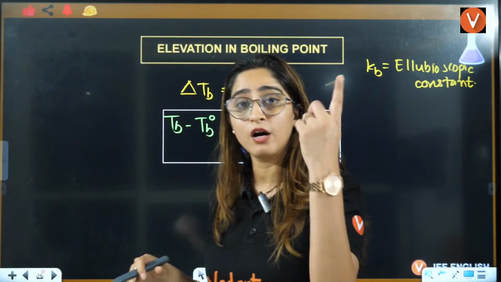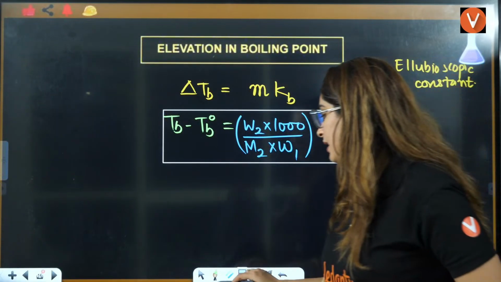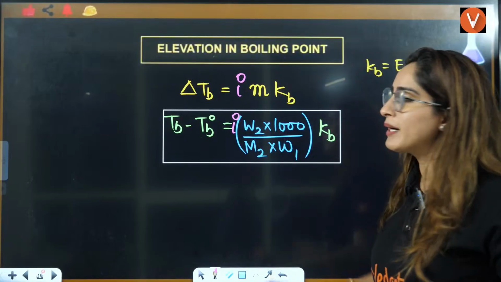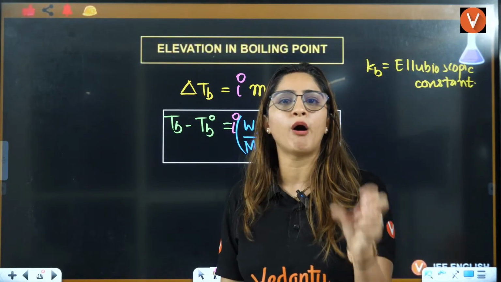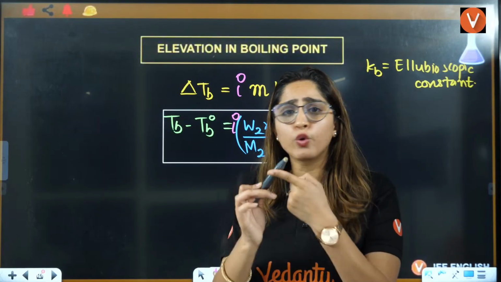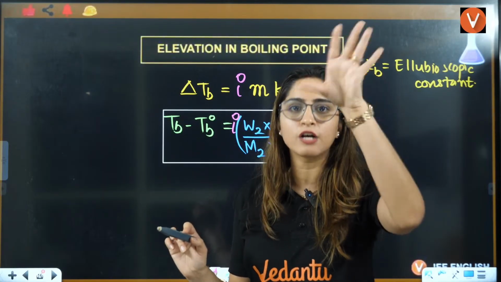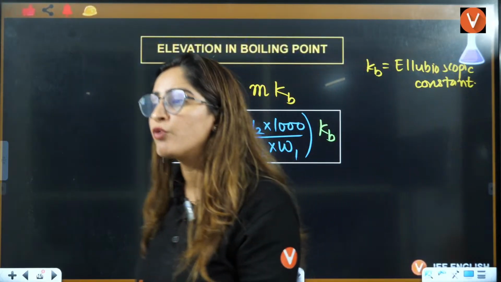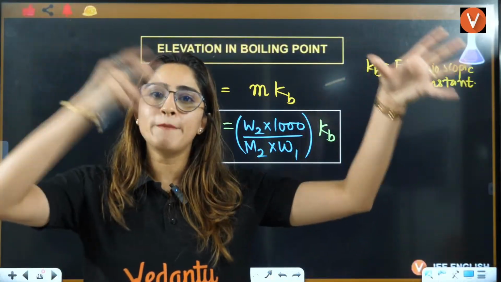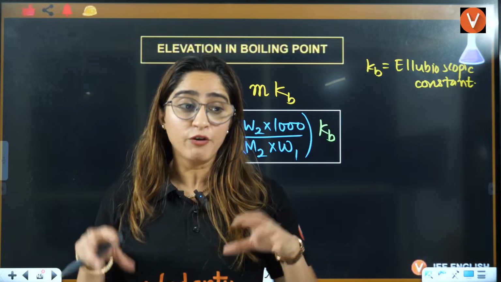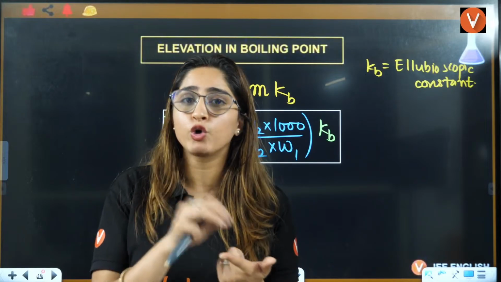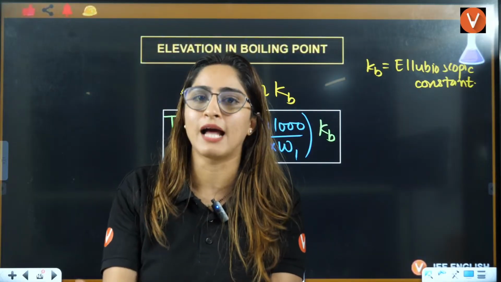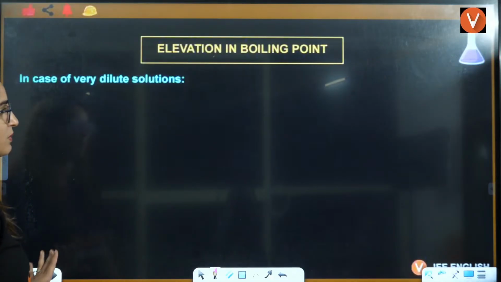Now one more thing that is important here. The Van 't Hoff factor that I'll tell you, that we will apply here, right? But right now in today's lecture, we are only talking about non-electrolytes like glucose, urea. That's why I am ignoring the Van 't Hoff factor, because for any non-electrolyte, Van 't Hoff factor is 1. Once I teach you Van 't Hoff factor, we will also do questions with 2-3 colligative properties and Van 't Hoff factor in one question, and those will be very simple too.